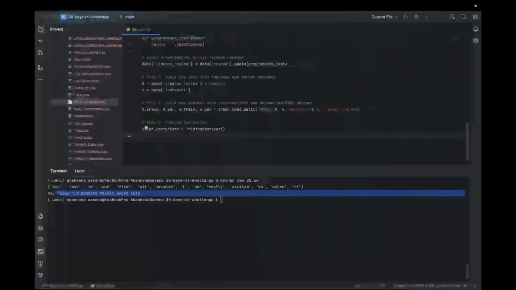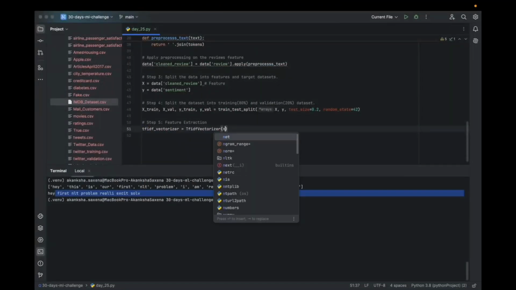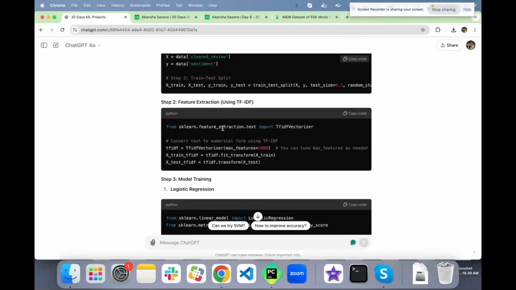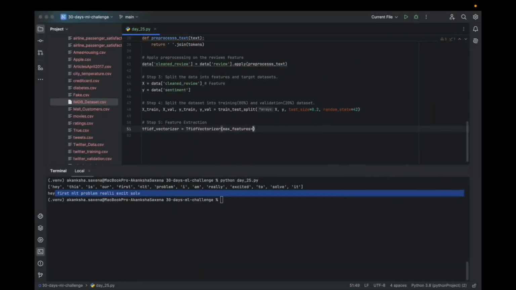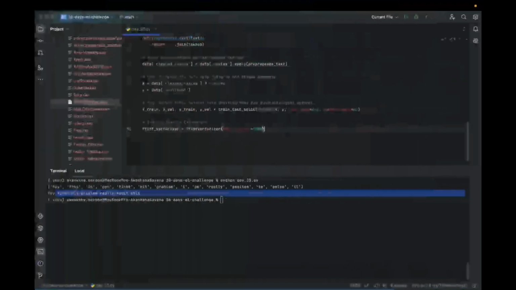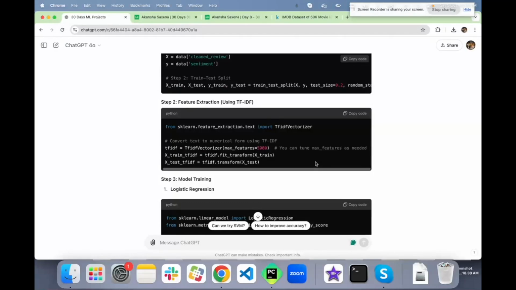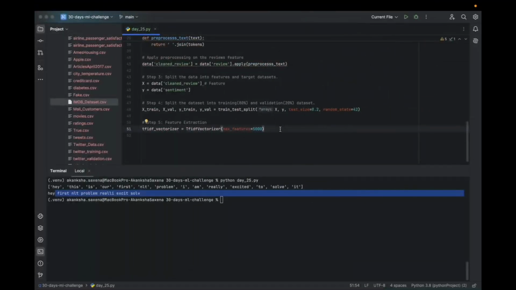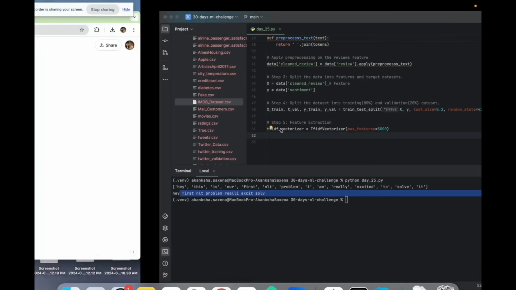And then here we specify how many words we want, as in maximum features, the maximum vocabulary that we want to build, which is 5,000 words. So we can tune the maximum features as needed, but we will go ahead with 5,000 only.